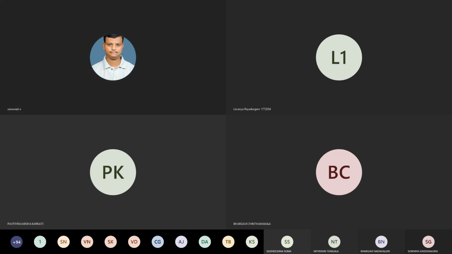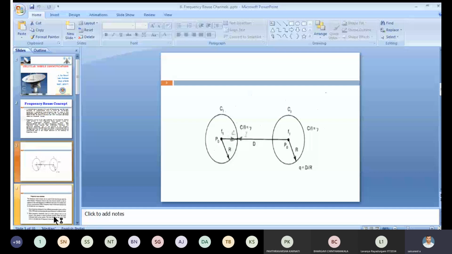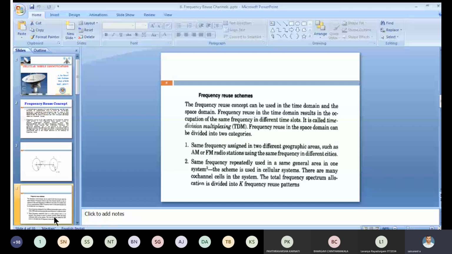How many types of frequency reuse schemes are there? Frequency reuse can be implemented either in the time domain or the space domain. How to implement frequency reuse in the time domain? By using time division multiplexing. Yesterday we discussed the topic of TDD, time division duplexing. In frequency reuse in the time domain, at different time slots, the same frequency of a channel can be utilized by any number of subscribers. There is no problem.